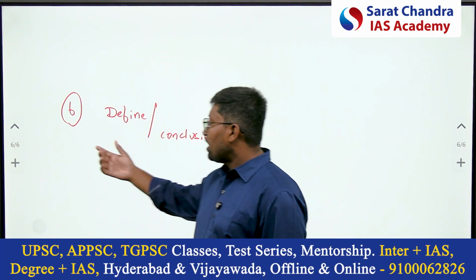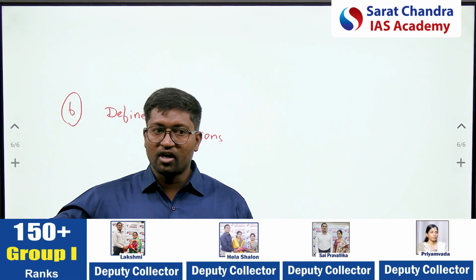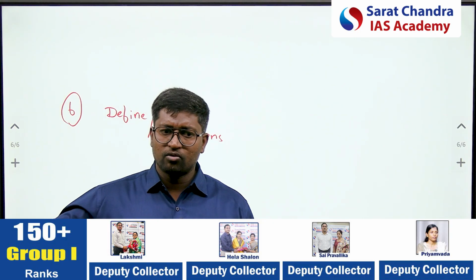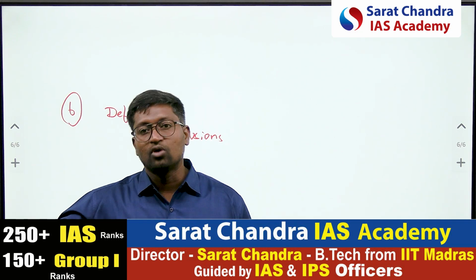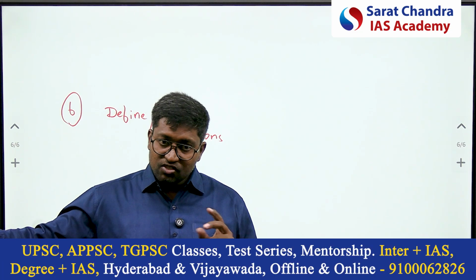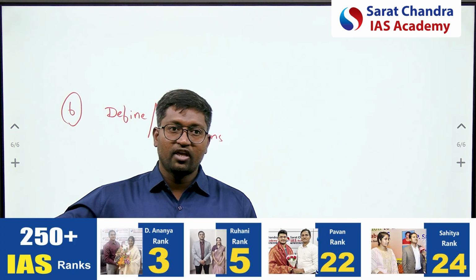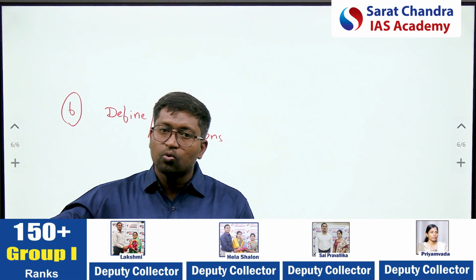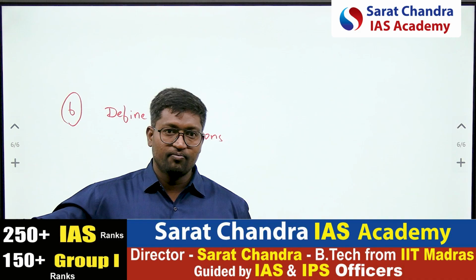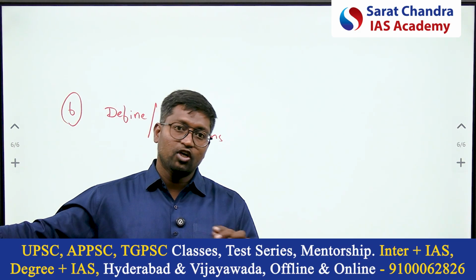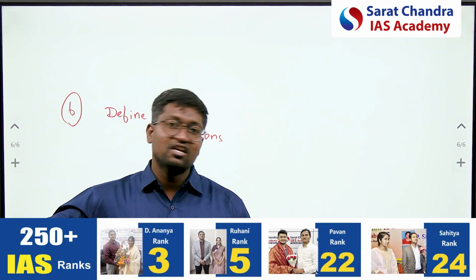One more thing which is also very important with respect to why people are not able to score good marks. I have seen this. You might have also observed that students spend more time on paper 1 and less time on paper 2 in preparation, and this matters. The 500 marks are divided equally between paper 1 and paper 2, so if you want to score 300 plus, paper 2 is essential. Paper 2 is the only paper through which you can easily score 300. If you want an all India top 10 rank, paper 2 is the one area you have to focus on, and contemporary issues and current affairs have to be included.